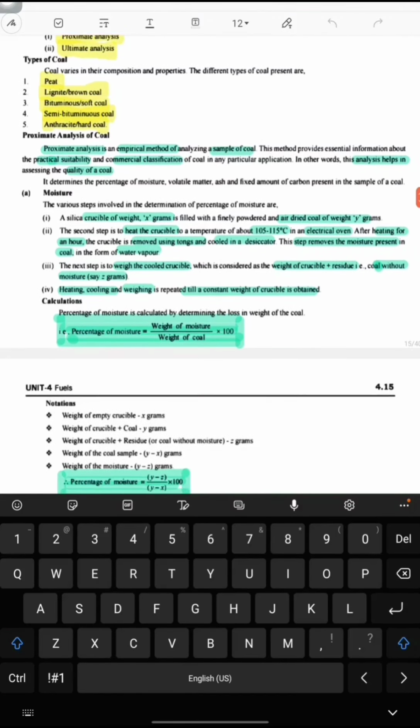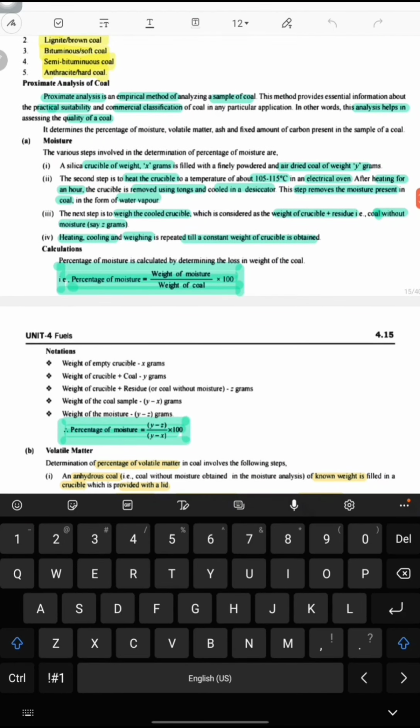The calculation for the measuring of moisture. Percentage of moisture is equal to weight of moisture divided by weight of coal into 100. Here weight of empty crucible is equal to x grams, weight of crucible plus coal is equal to y grams, weight of crucible plus residue is equal to z grams, weight of the coal sample is equal to y minus x grams, weight of the moisture is equal to y minus z grams. Therefore, percentage of moisture is equal to y minus z by y minus x into 100.